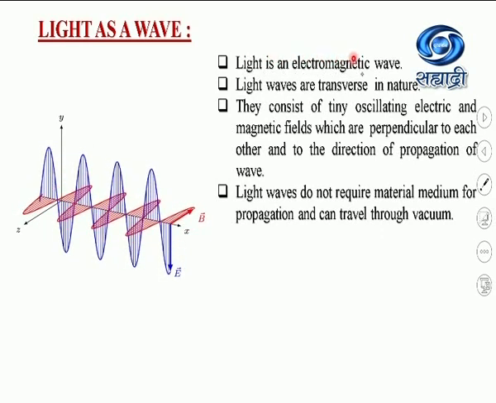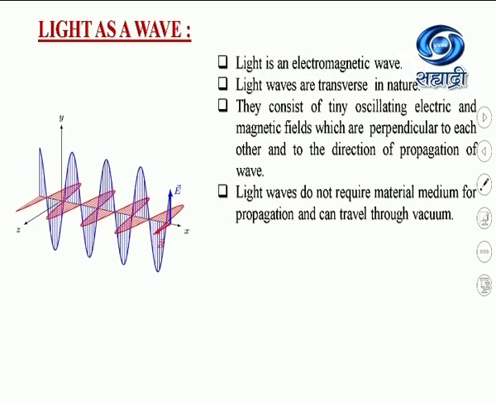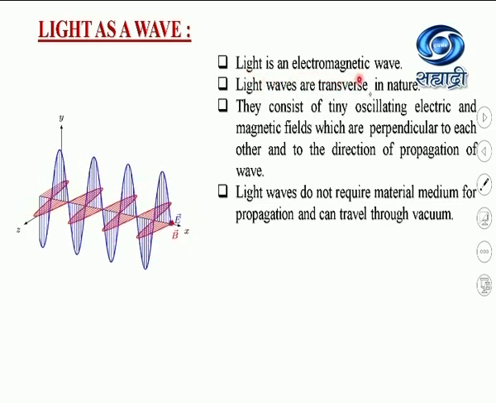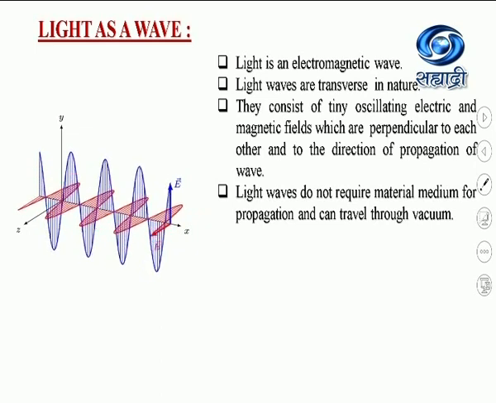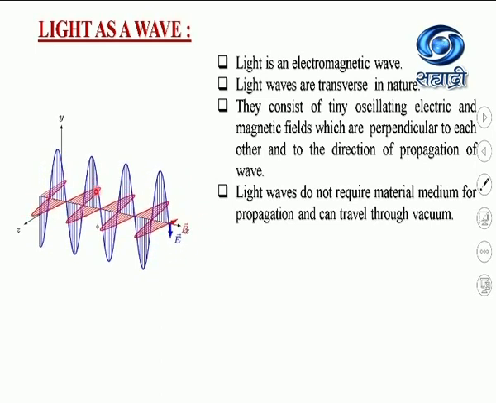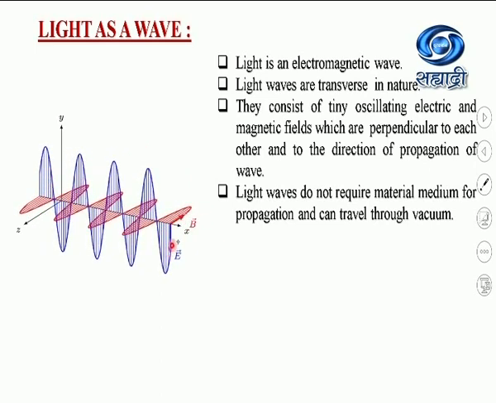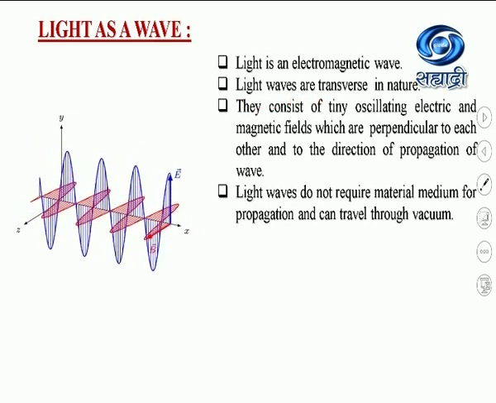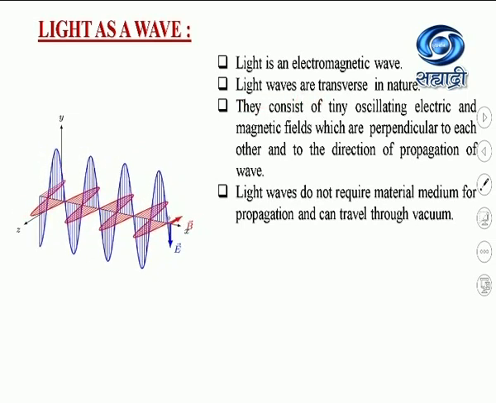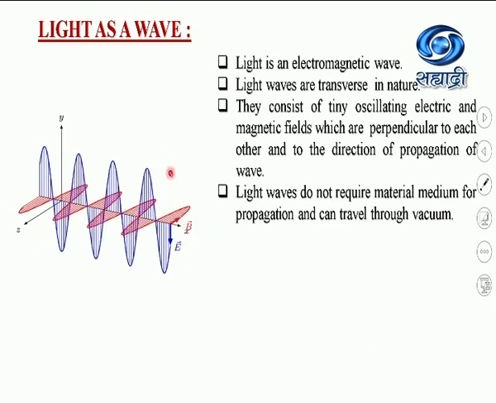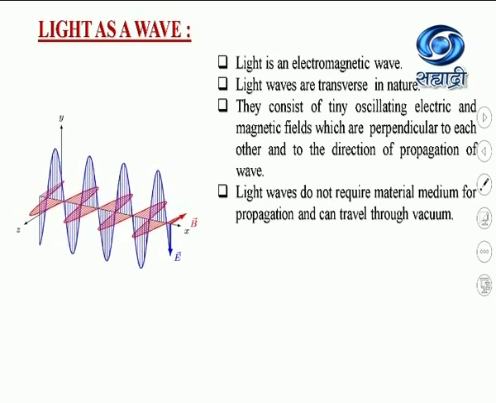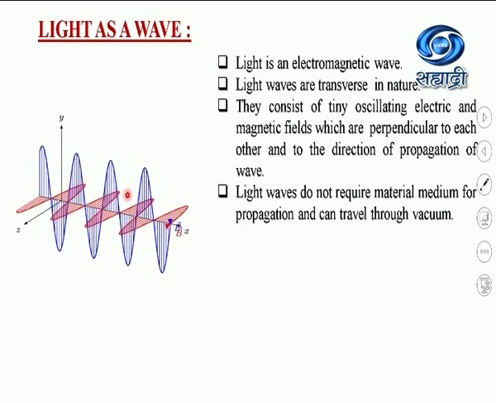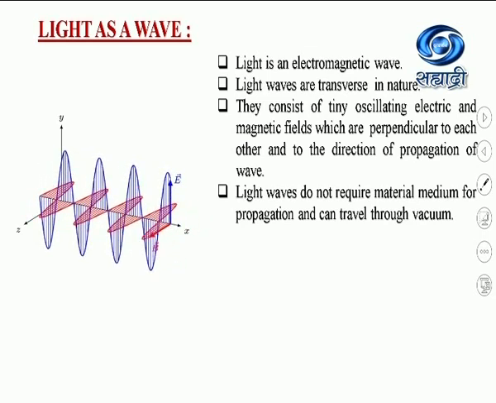Light is an electromagnetic wave, and light waves are transverse waves. They are transverse in nature. They are propagated in the form of crests and troughs. They consist of tiny oscillating electric and magnetic fields which are perpendicular to each other, and also they are perpendicular to the direction of propagation of wave.